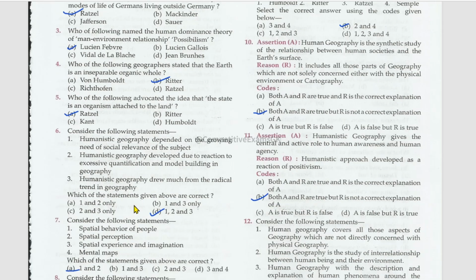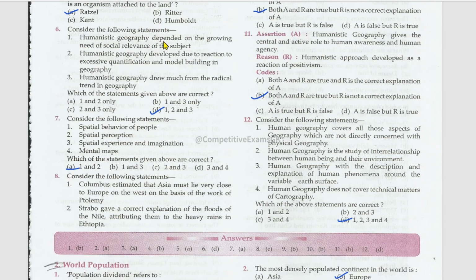Who of the following advocated the idea that the state is an organism attached to the land? That is Radgel. Consider the following statements and which of these statements above are correct. Humanistic geography depended on the growing need of social relevance of the subject. True. Humanistic geography developed due to reaction to excessive quantification and model building in geography. This is also true. Humanistic geography drew much from the radical trend in geography. This is also right. All the three statements are correct.